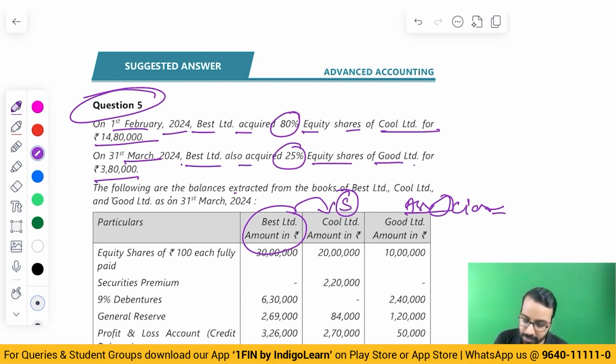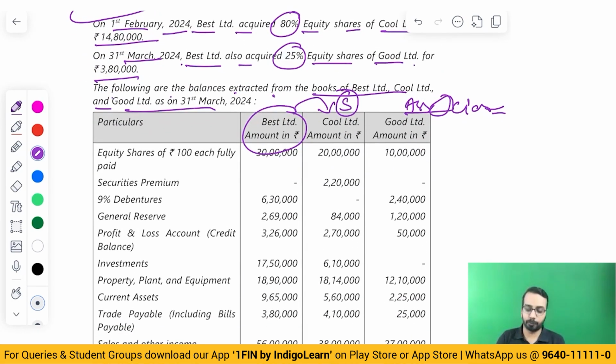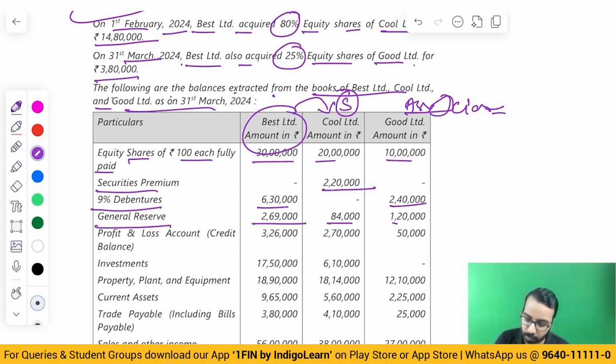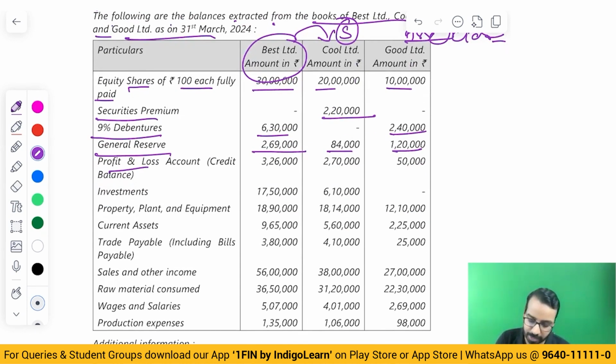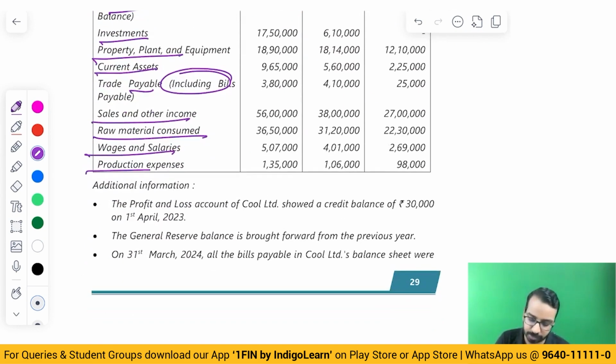The following are the balances extracted from the books of Best Limited, Cool Limited, and Good Limited on 31st March of 24. Equity shares of 100 each, fully paid: 30, 20, 10. Securities premium 2,20,000. 9% debentures 630 and 240. General reserve 269, 84, 120. All these numbers are given. P&L balance, investment, PPE, current assets, trade payable, including bills payable, sales, raw material consumed, wages, and production expenses.